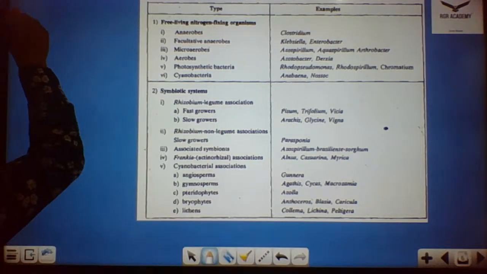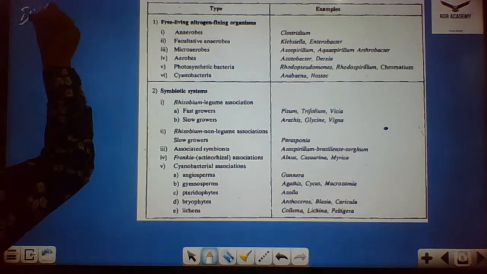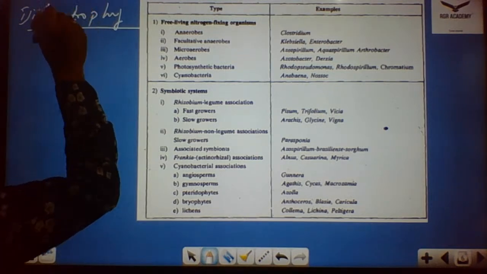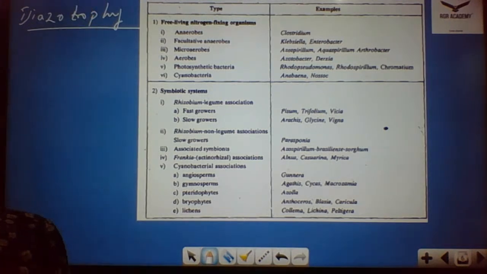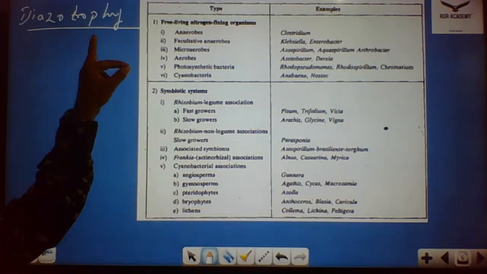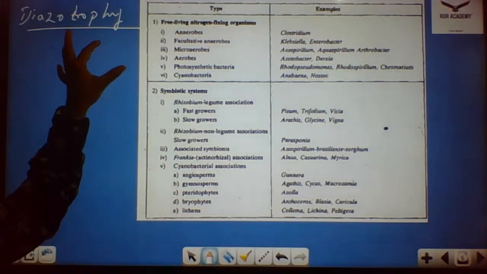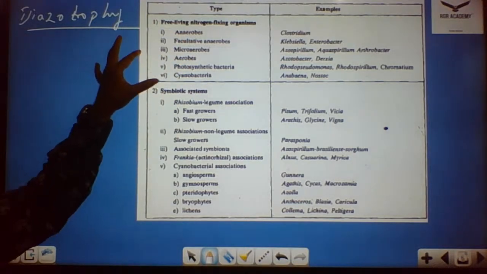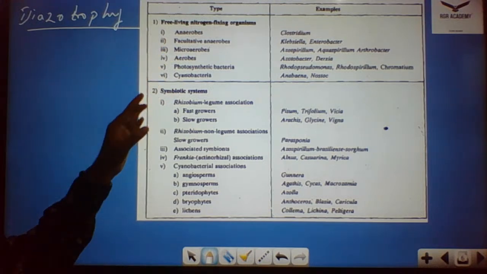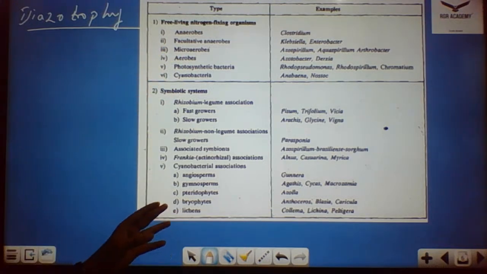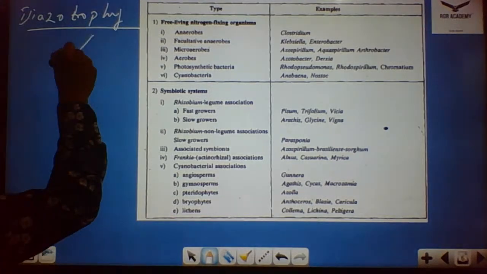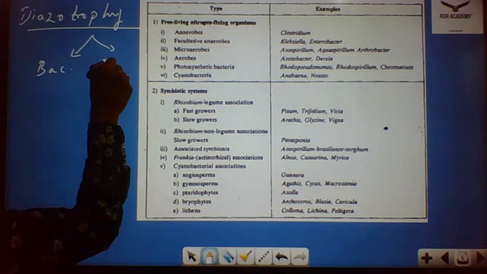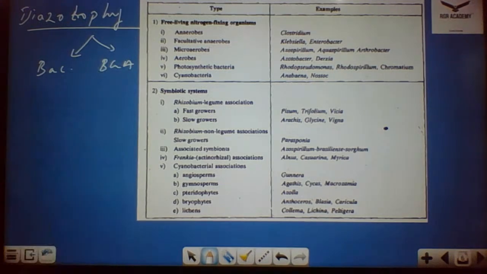The biological nitrogen fixation we call diazotrophy. So the other name for biological nitrogen fixation is diazotrophy. This biological nitrogen fixation takes place by means of organisms, either bacteria or cyanobacteria. So diazotrophy can take place by means of bacteria, or by means of blue-green algae, that is cyanobacteria.